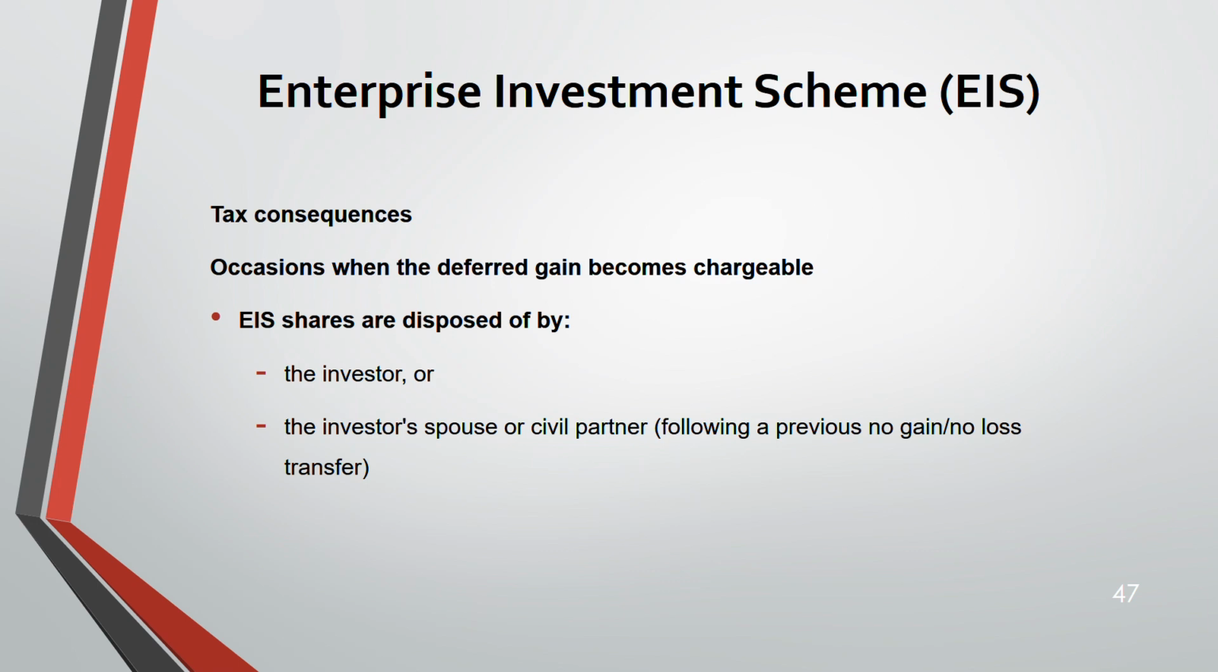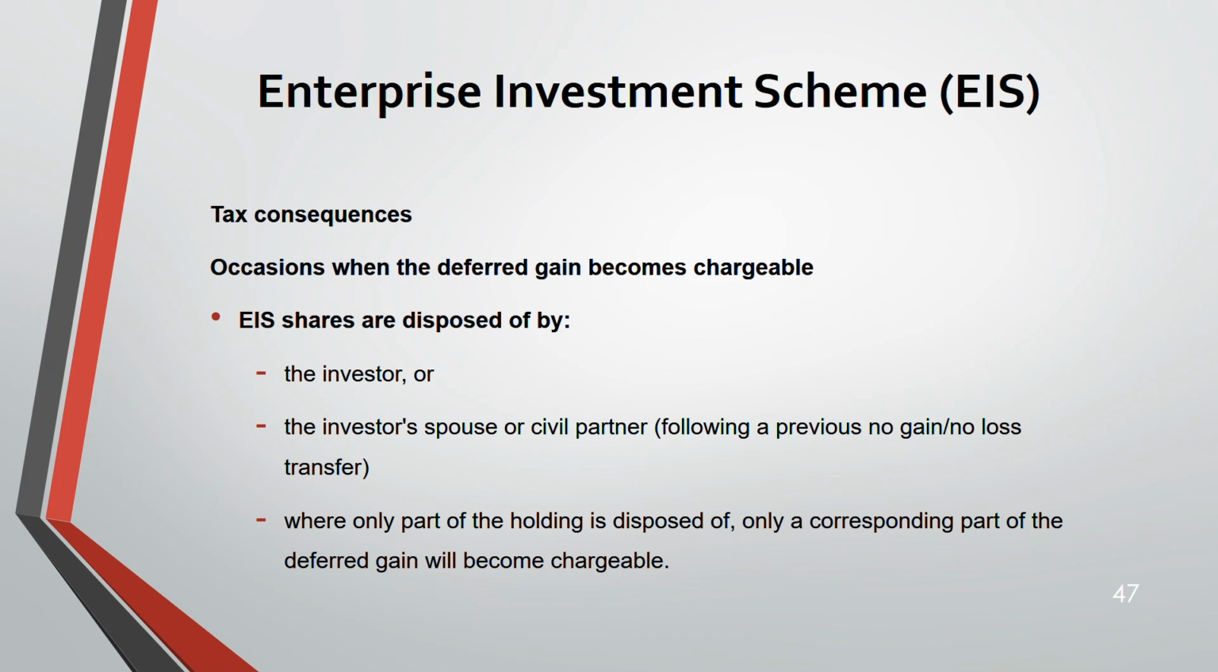Following the same principle, suppose I'm having the shares. First, I should dispose of it to my spouse before my spouse could dispose of the EIS share. You understand it? So first I'll dispose to my spouse at no gain, no loss. Then following that only, my spouse will dispose of the EIS share. That time it becomes chargeable.